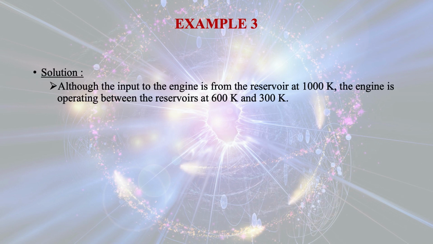Although the input to the engine is from the reservoir at 1000 Kelvin, the engine is operating between the reservoirs at 600 Kelvin and 300 Kelvin.